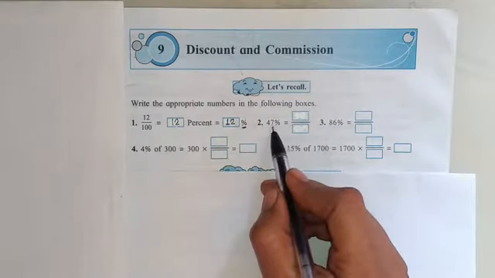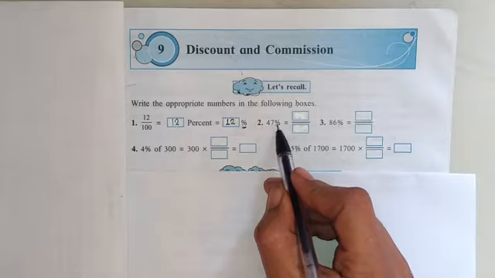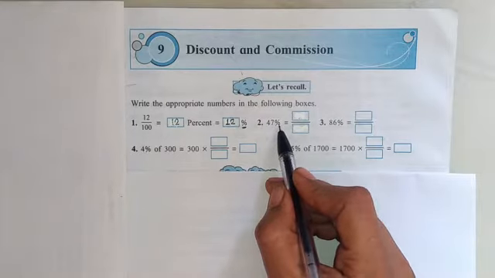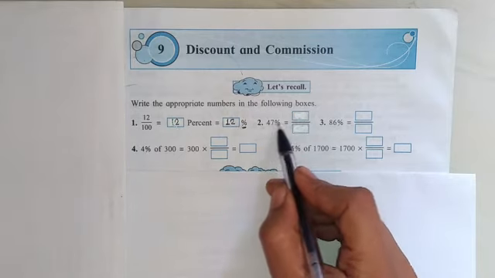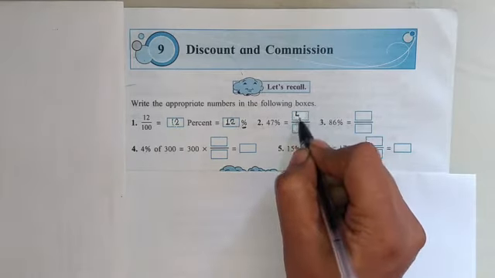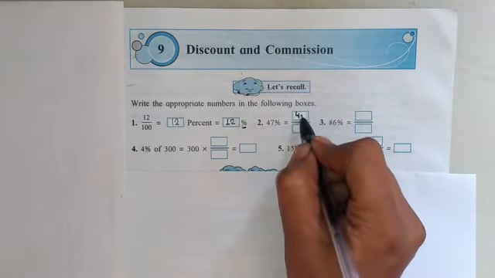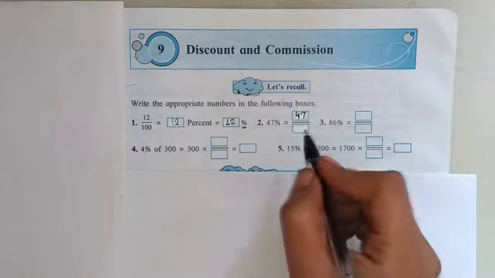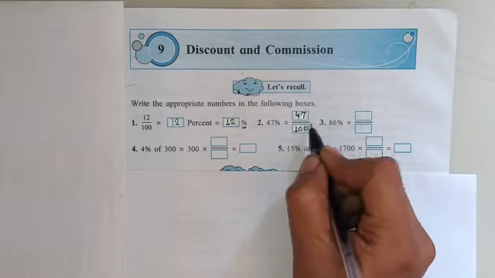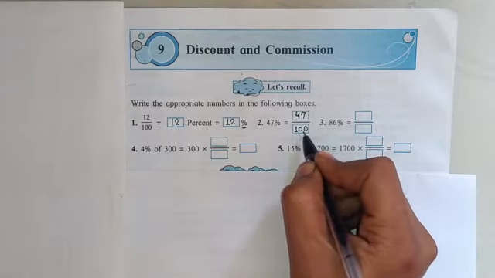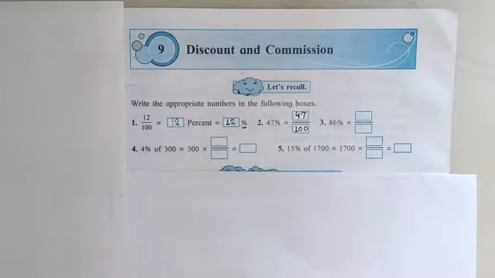Similarly, in the second question, 47 percent is given, and we have to write it in fractional format. So 47 percent means at the numerator place we write the number 47, and at the denominator we write the number 100. So 47 upon 100. Similarly, you have to solve questions 3, 4 and 5 given on page number 51.